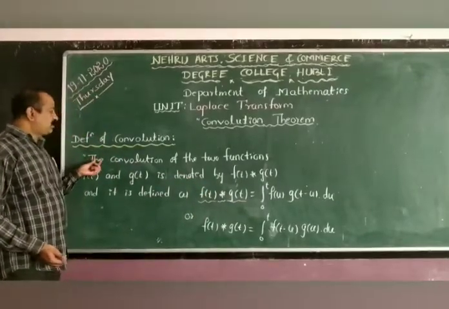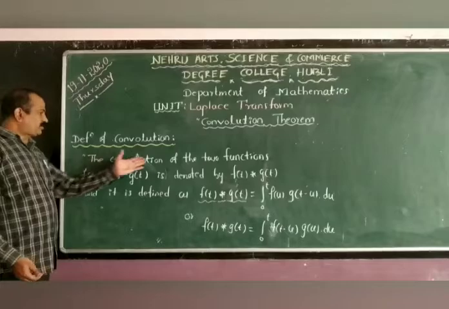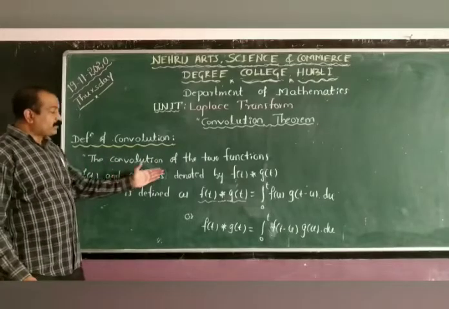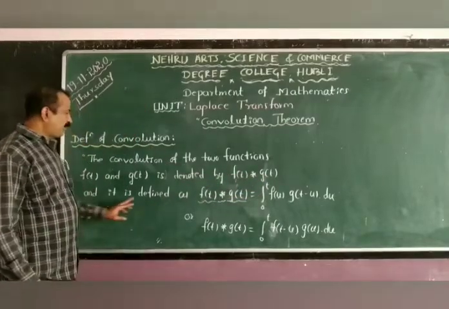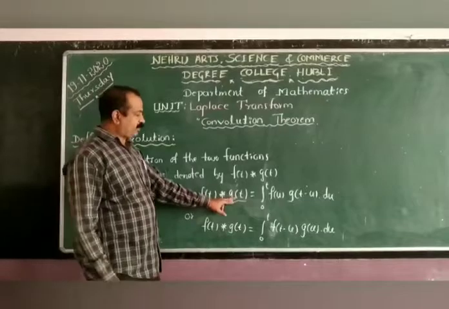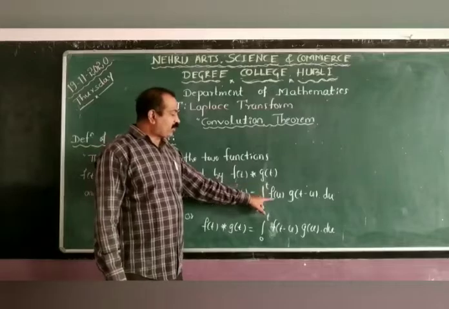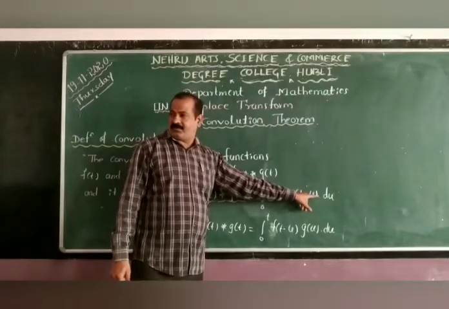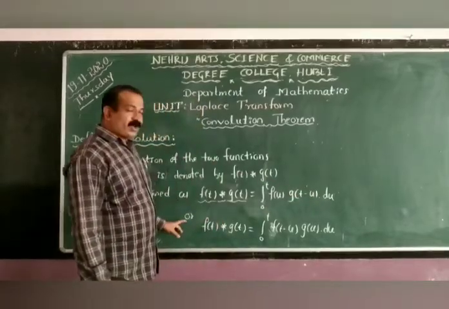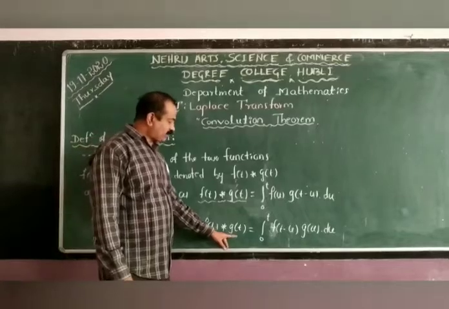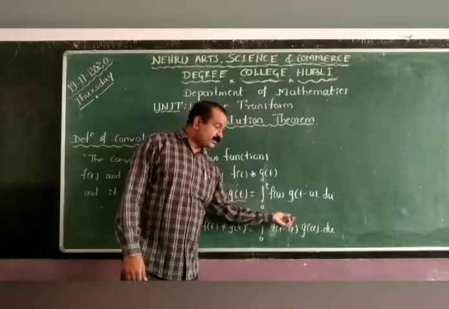The convolution of the two functions f of t and g of t is denoted by f of t star g of t, and it is defined as f of t star g of t is equal to integration from 0 to t f of u into g of t minus u du, or otherwise f of t star g of t may be written as integration from 0 to t f of t minus u into g of u du.